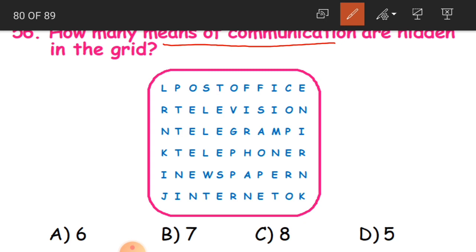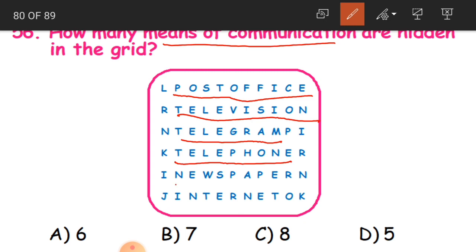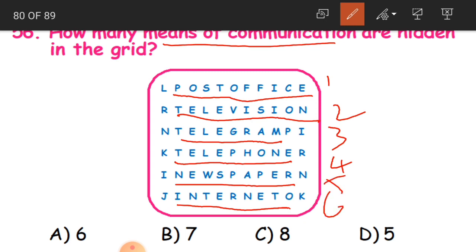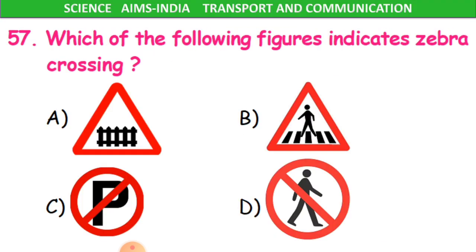So let us see the first one: post office, television, telegram, telephone, newspaper, internet. Okay, until T, internet. So how many we got? 1, 2, 3, 4, 5 and 6 from this grid. So A is the correct answer. Clear, children?